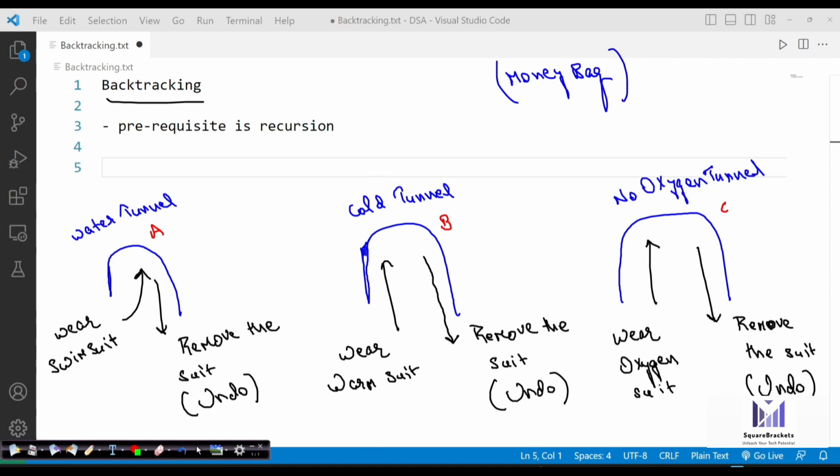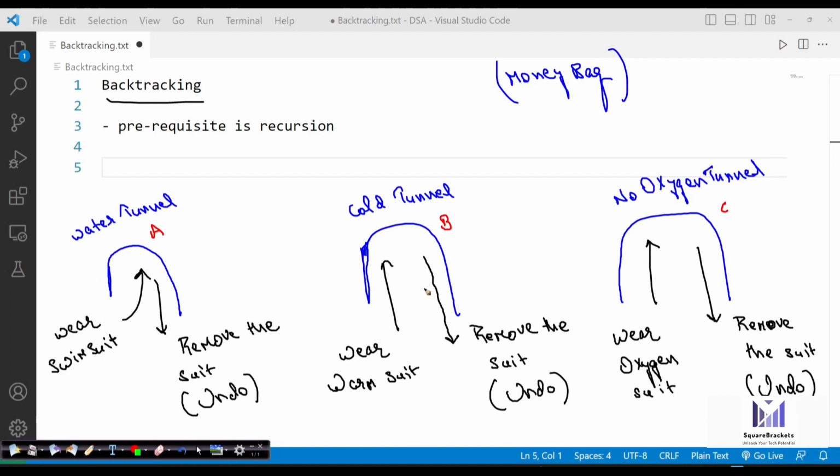That is the simple problem that you can relate to in order to understand backtracking. You can suppose that you are standing in front of three tunnels. One of the tunnels has a bag of money at the end, but you don't know which one to enter, so you will try all three. You first go inside tunnel one. If this is not the one, you come out of it, get inside tunnel two, and keep on doing this until you get the result.